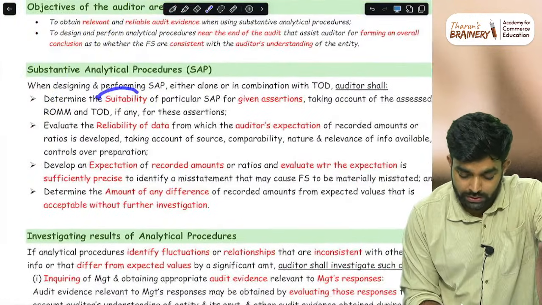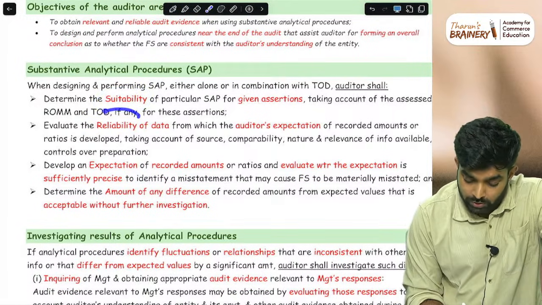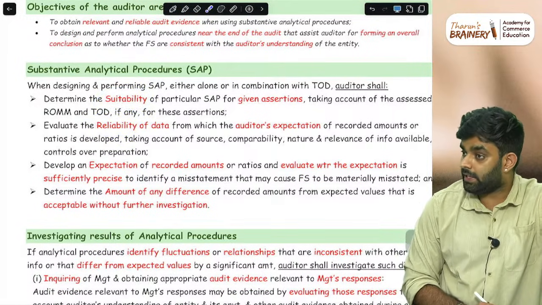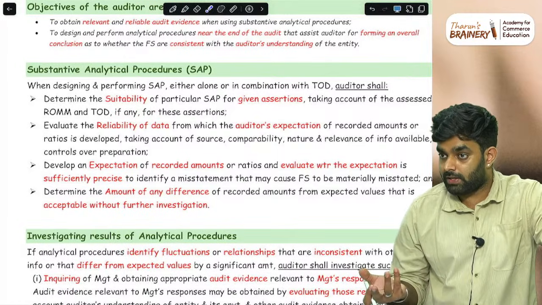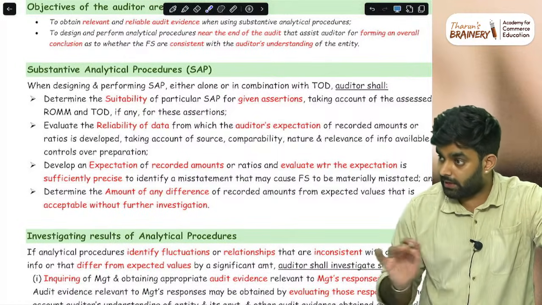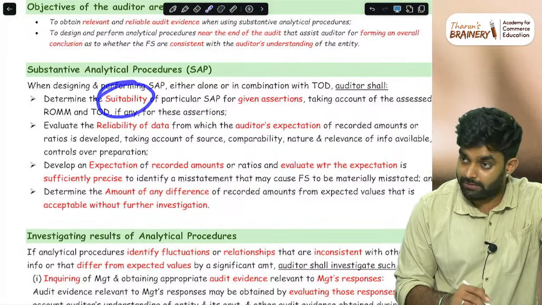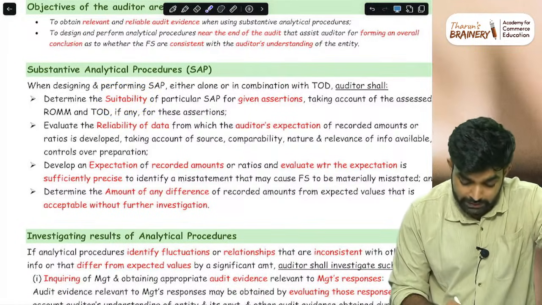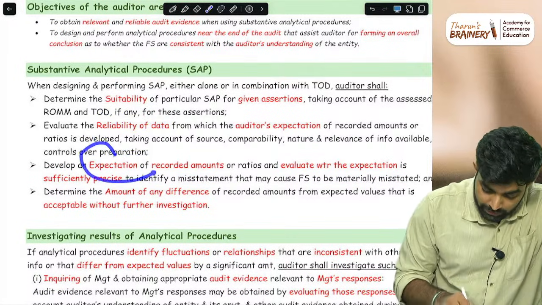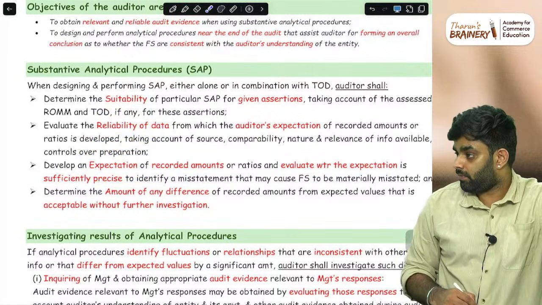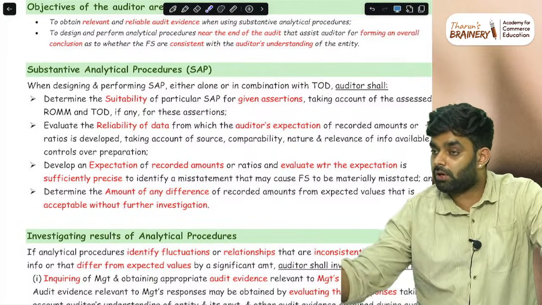like how to determine the suitability of data, how to determine the reliability of data, that is also there. That can also come, but we don't know whether that much. Inter level only this much is given, finally only this much is given, but still if you have time, studying that would also be better. How to determine this suitability, how to determine this reliability, how to develop this expectation. That's an inter level topic, but that can also be asked.